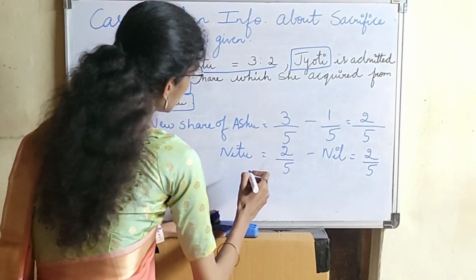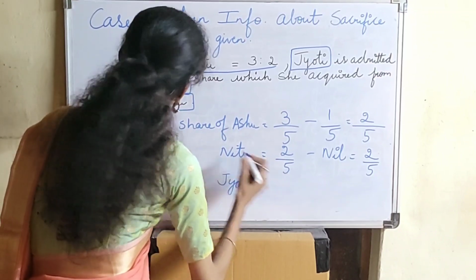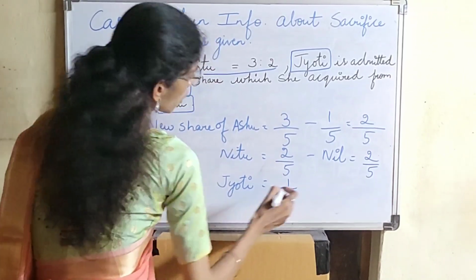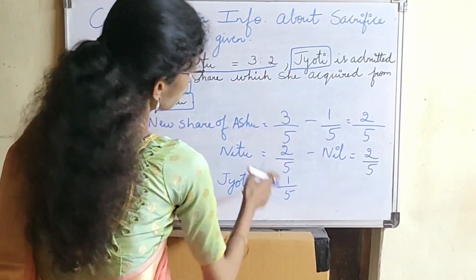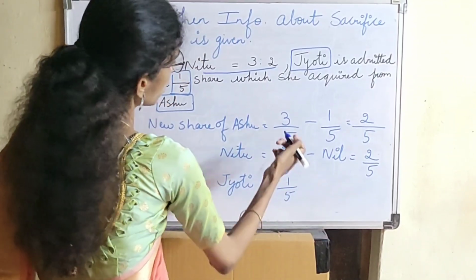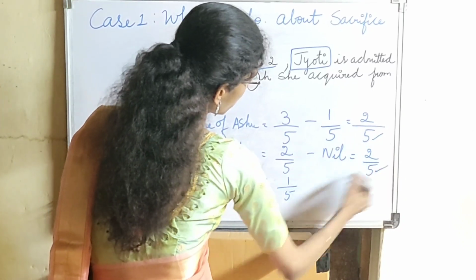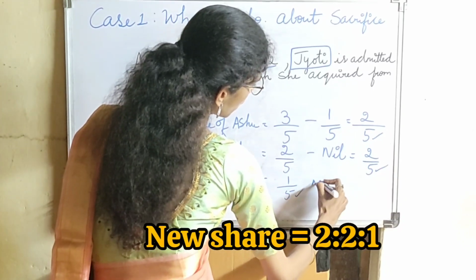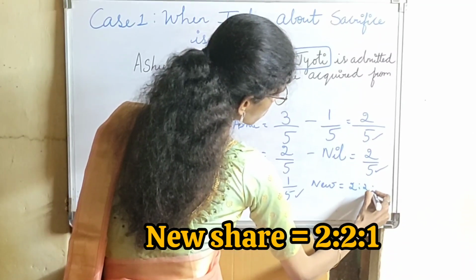And for the new partner, Jyoti, it will be 1/5. You have to always remember the denominator value should always be equal. If it is not equal, we have to make it equal. Here all the denominators are equal, 5, 5, 5. So the new profit sharing ratio will be 2:2:1.